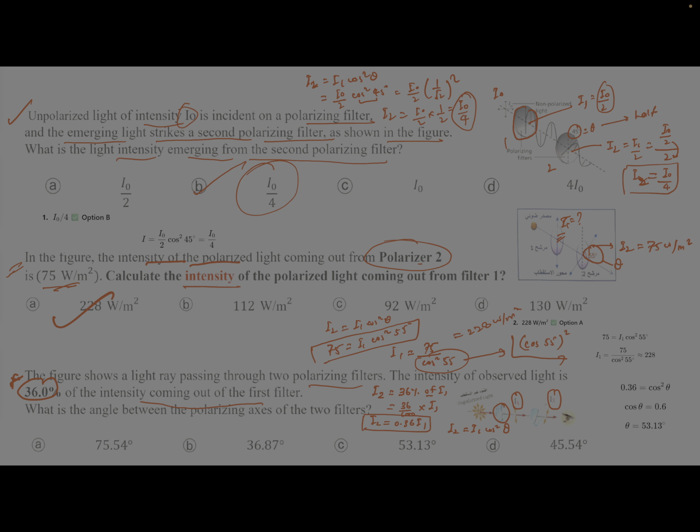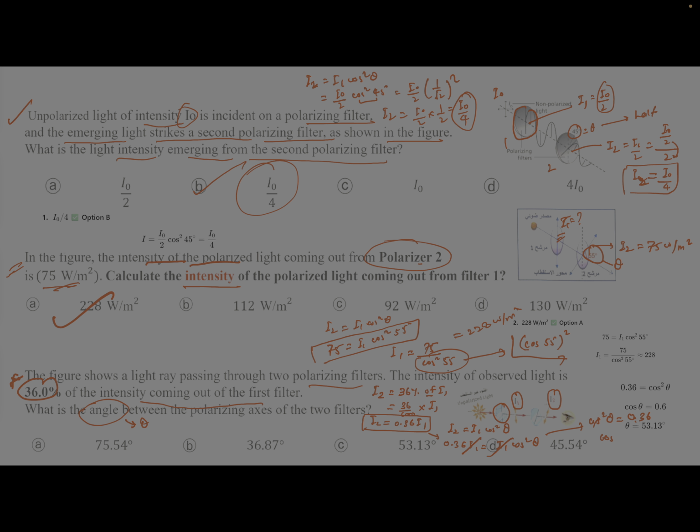And they are asking you the angle, means theta, correct? So now here I2 you can put the value 0.36 I1, equal to I1 cos square theta. I1 will cancel, and what you will get? Cos square theta equals 0.36. So first you just solve it.